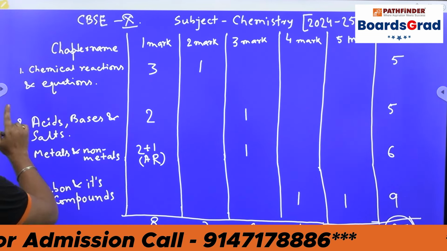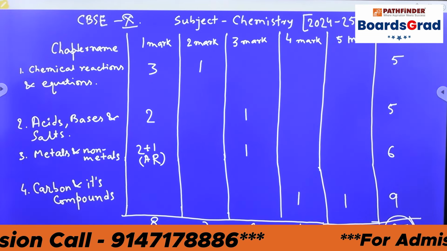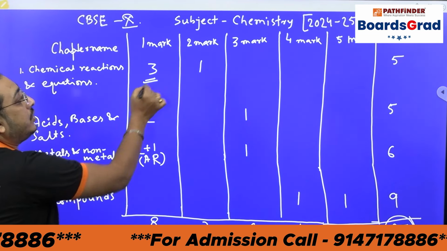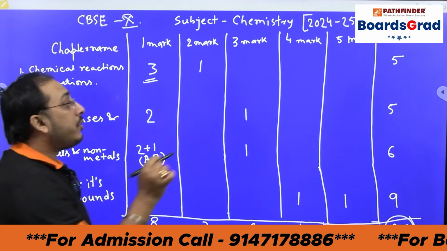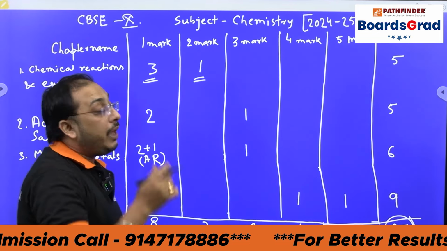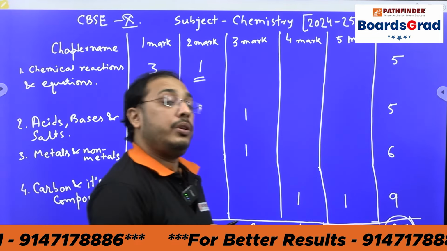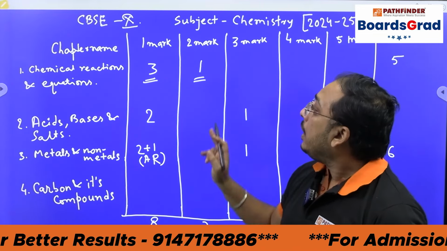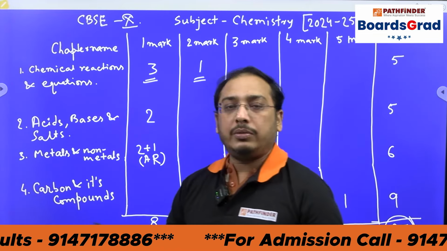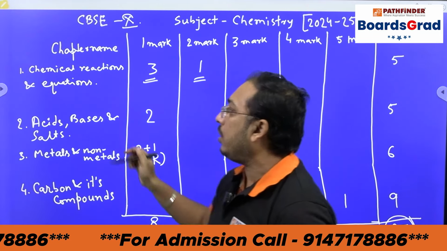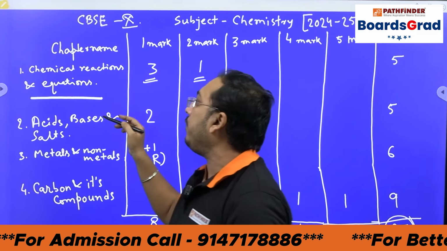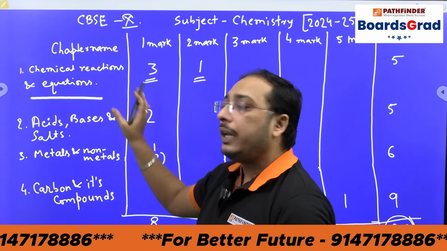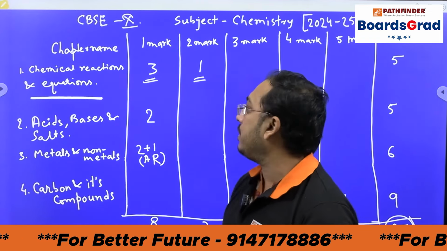Now, from the first chapter, chemical reactions and equations, you will get 3 questions of 1 mark each and 1 question of 2 marks. What type of questions are going to come in your board exam? For 1 mark questions, this is actually a very small chapter, the smallest chapter in your entire chemistry syllabus.